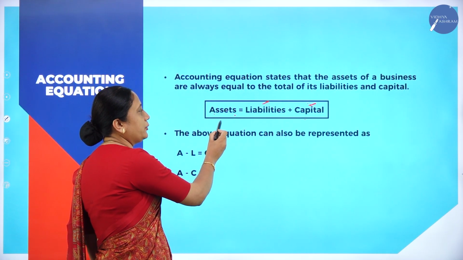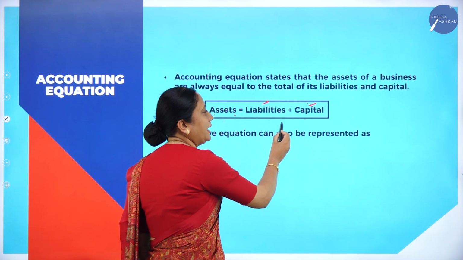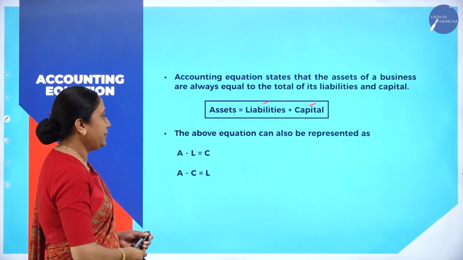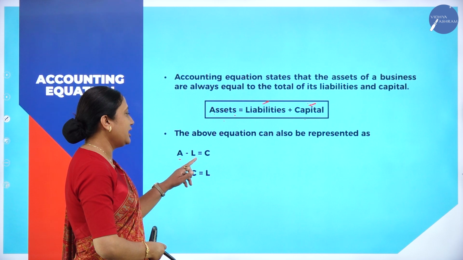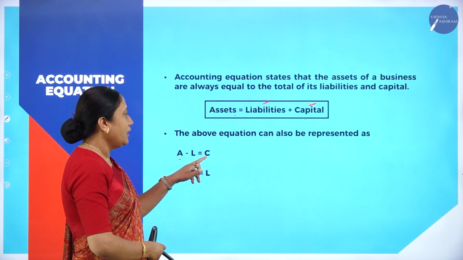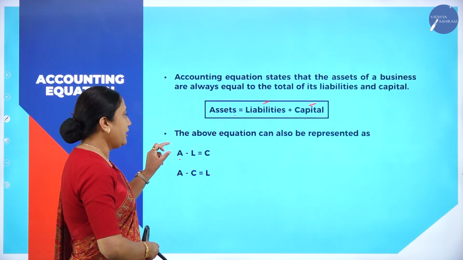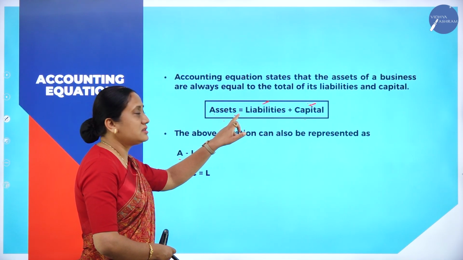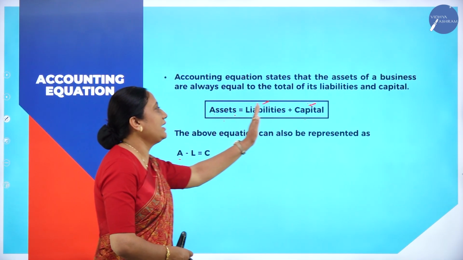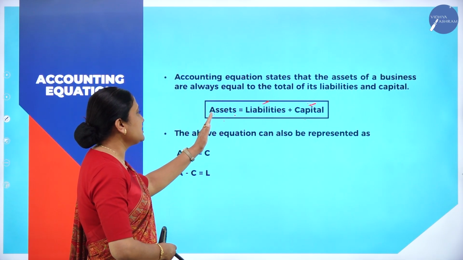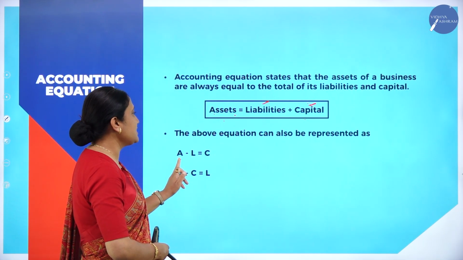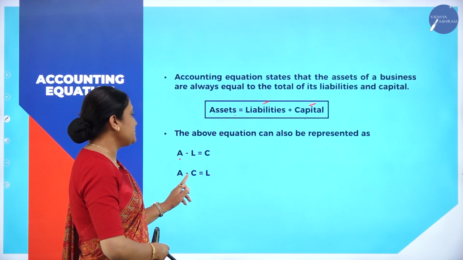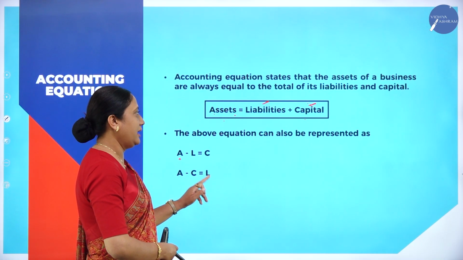This is the accounting equation. Assets equals liabilities plus capital. The above equation can also be represented as assets minus liabilities equals capital. The same thing you can represent like this also, just changing the sign. This is the left hand side and this is the right hand side. Assets minus liabilities equals capital. Assets minus capital equals liabilities.